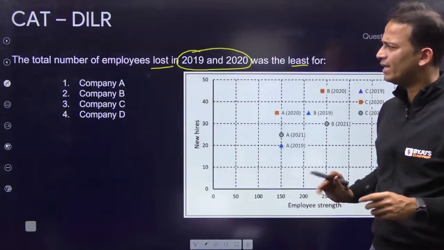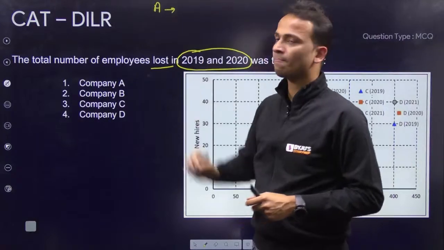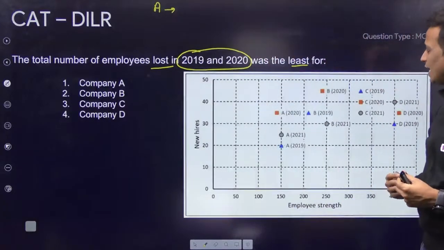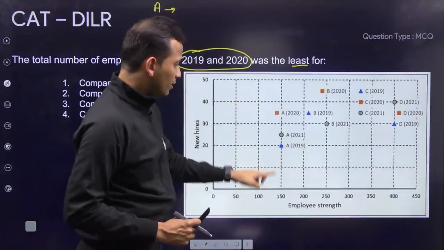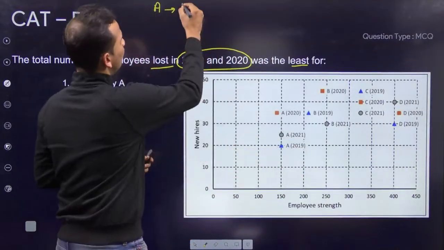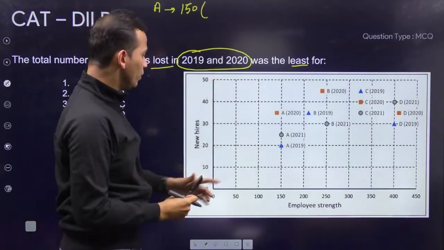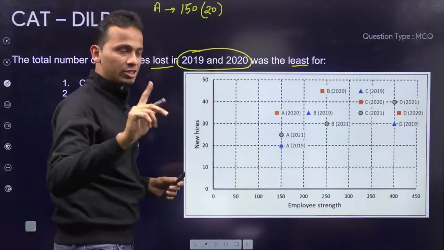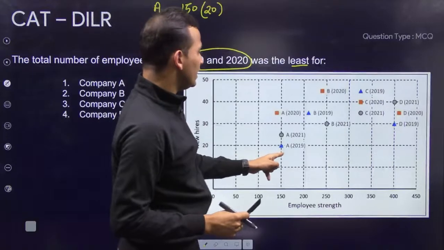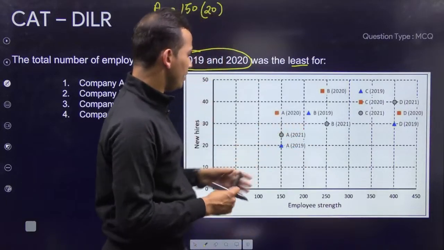So अगर मैं एक एक करके कंसिडर करता हूं, first of all for company A, 2019 company A number of employees कितने थे? A 150 employees were there. And how many new employees joined? 20 new employees joined. Okay, first year. Then 2019 के बाद 2020 for A. So 2020 for A is this.